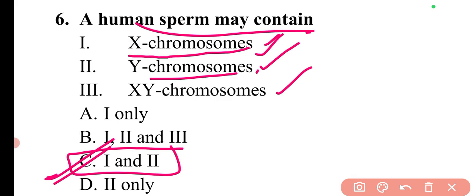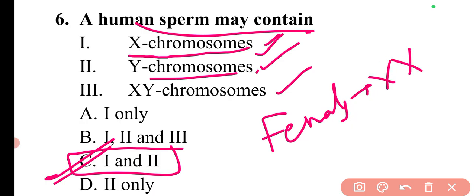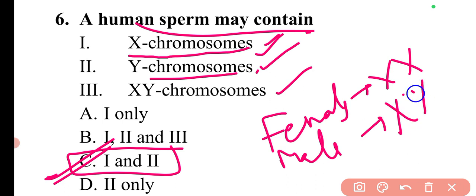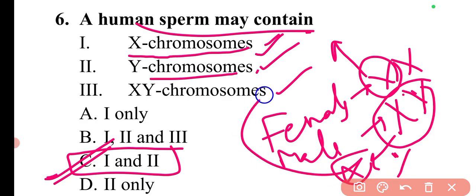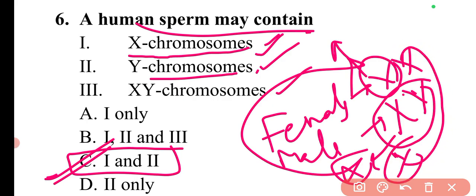So basically in females there are XX chromosomes, and in males there are XY chromosomes. One chromosome will be given by the female, which is X only, and one will be from the male, which can be either X or Y. If X goes, then the baby will be female. If Y goes, then the baby will be male.